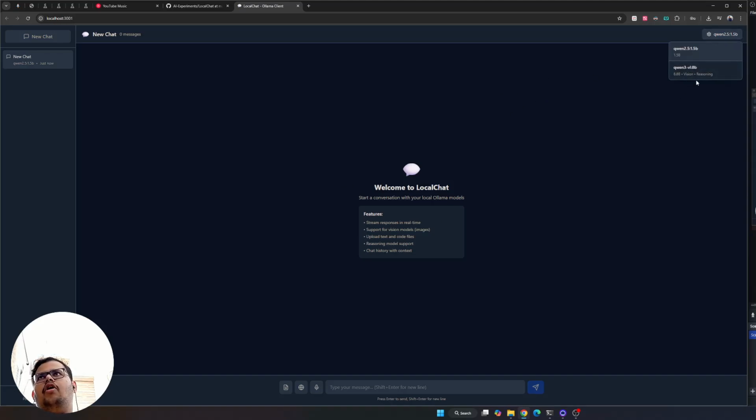And here, all the models that are currently installed on your Ollama will be listed out. It is also smart enough that if you don't have a vision model, you are not able to upload images, and it also shows you which are reasoning models. So this one is a reasoning model, so it shows that. And in this, I am also able to upload images, and not just upload, I can also add screenshots.